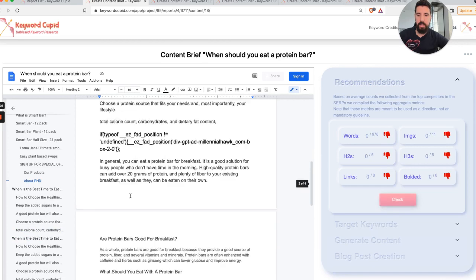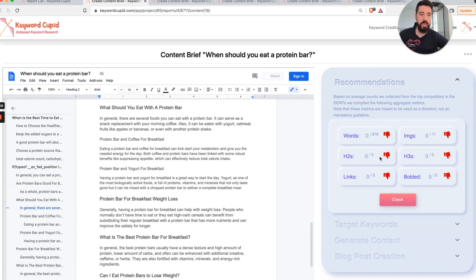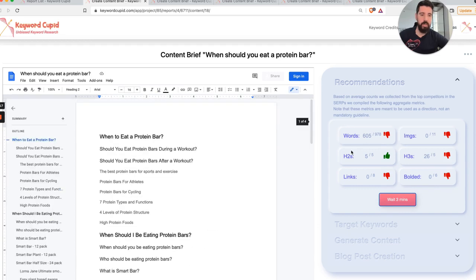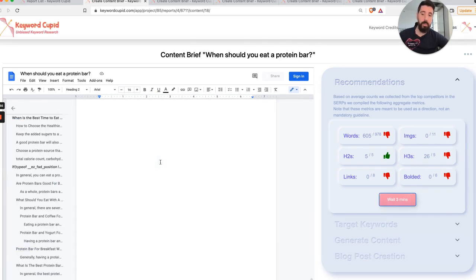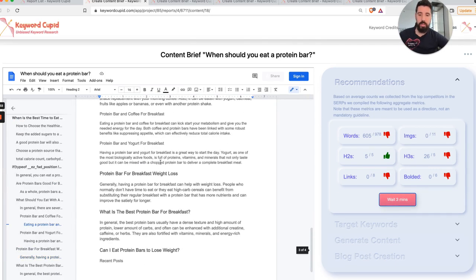You're getting a brief that has enough information here, enough H2s and H3s, in order to satisfy the averages that we have calculated. You can check also this Google Doc how much of the coverage it has, and you can see it's 5 out of 5. Obviously, it has a lot of differences in the H3s and the words, and this is something to be changed. This is not to be taken for granted. Like, this is not to be taken specifically like this for your actual article. It's mostly meant to direct you on what your competitors are writing and what sort of things that you can write as well.